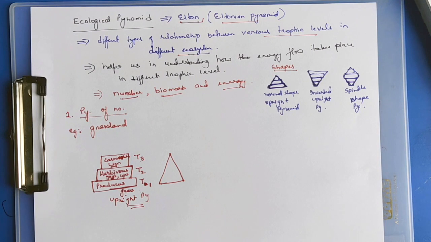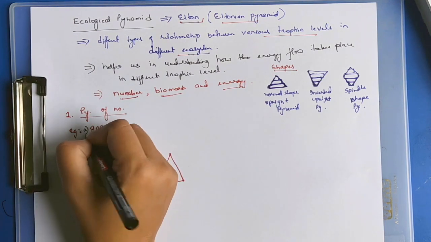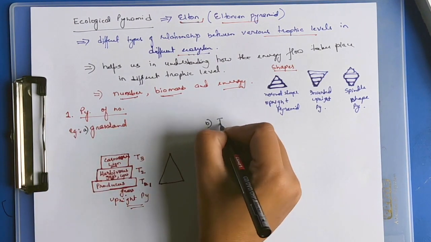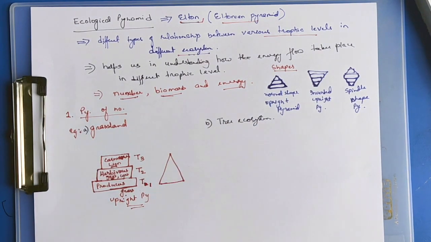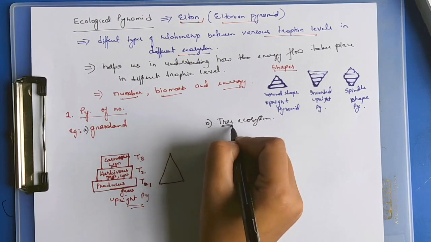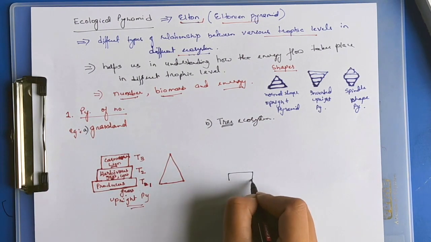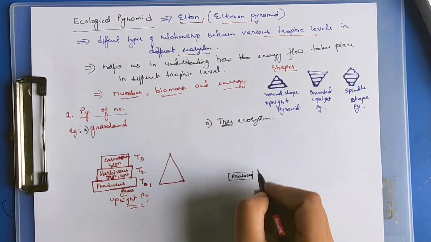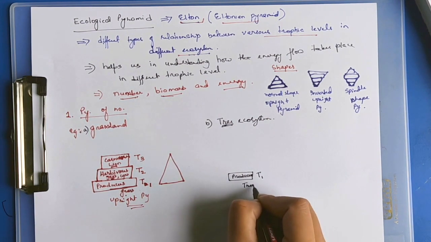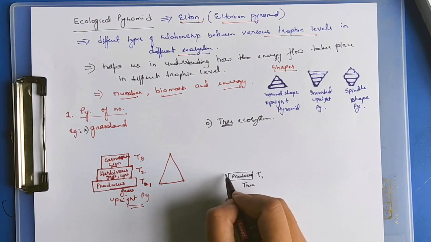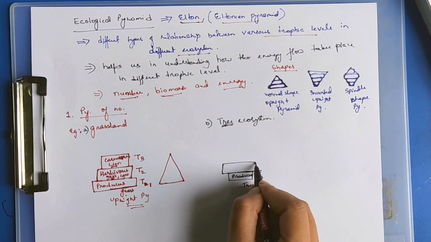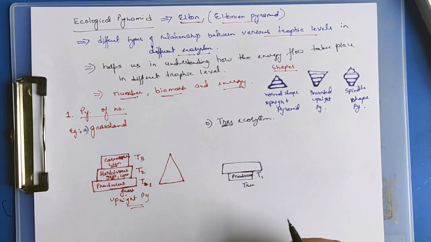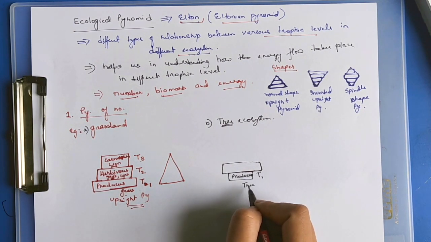Example, let's take the example of a tree ecosystem. Only one tree. The producer is the tree, here T1. Let's say this is one tree. On the tree there will be birds, worms, insects. The number of trees is only one.